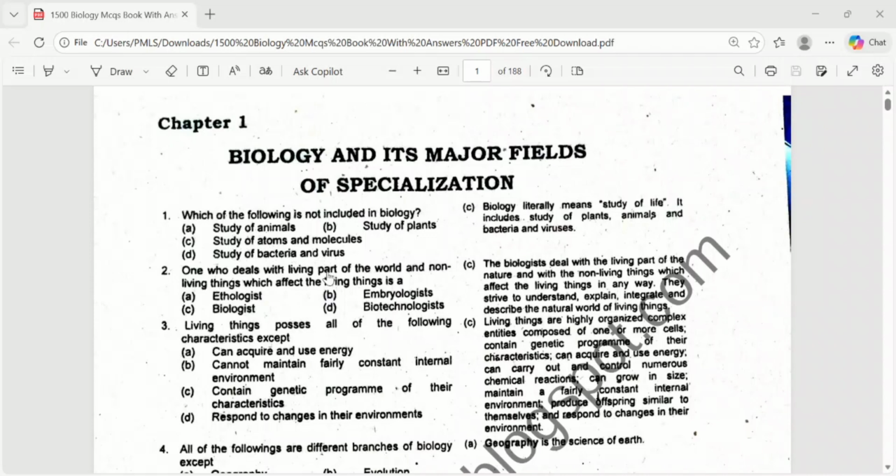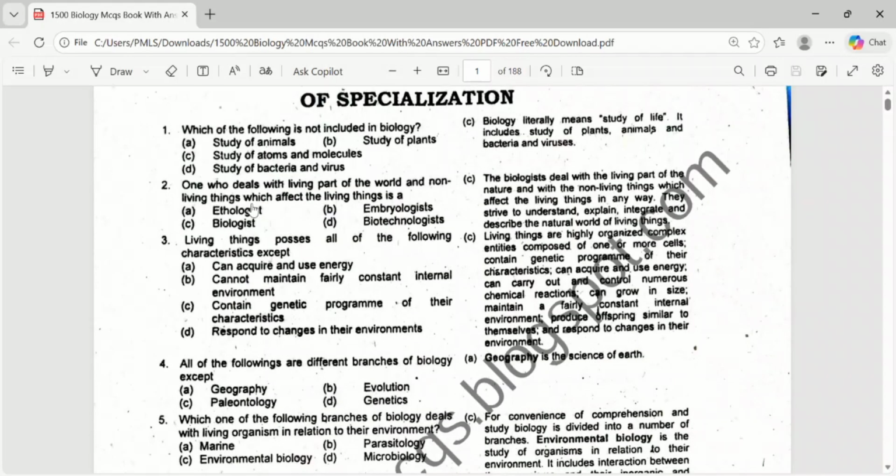Who deals with the living part of the world and the non-living things which affect the living things? Okay. The second one: one who deals with the living part of the world and the non-living part which affects the living things is a biologist.